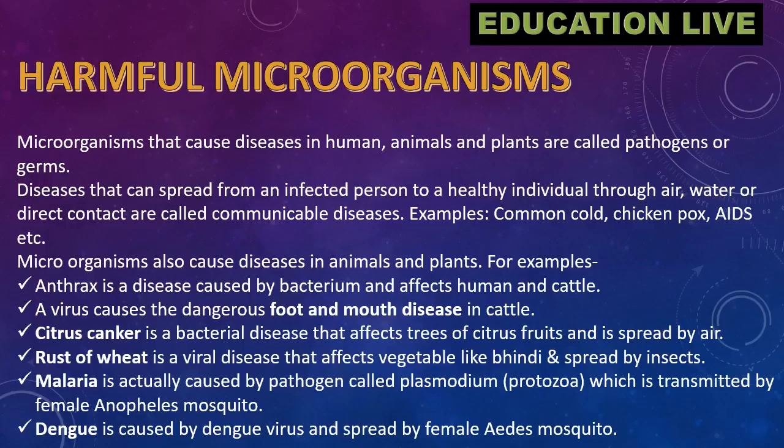Malaria is caused by a pathogen called Plasmodium, a protozoan, which is transmitted by the female Anopheles mosquito. Dengue is caused by dengue virus and spread by the female Aedes mosquito.